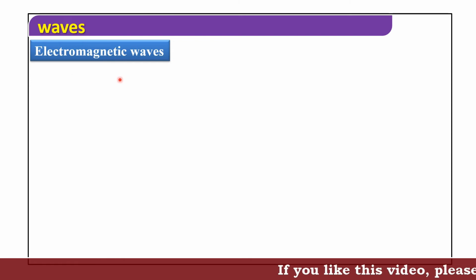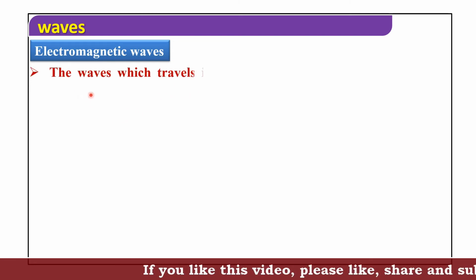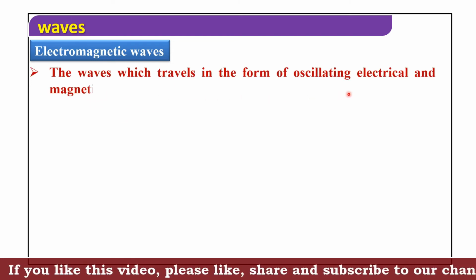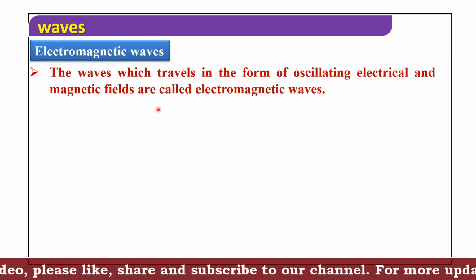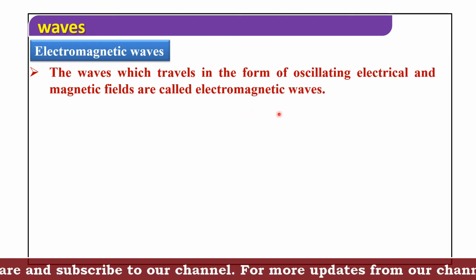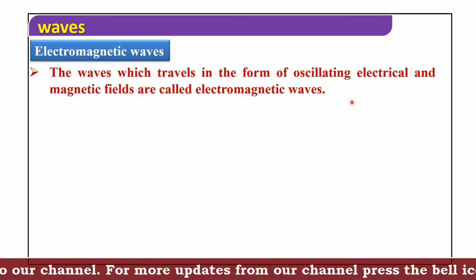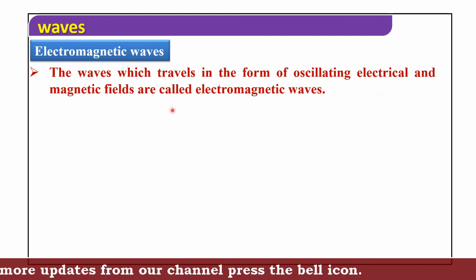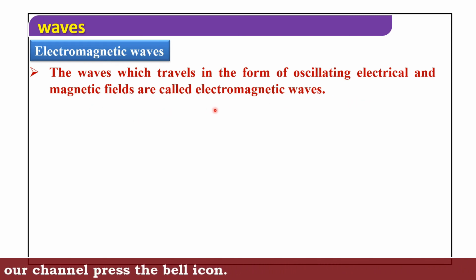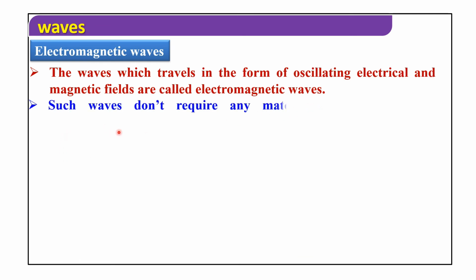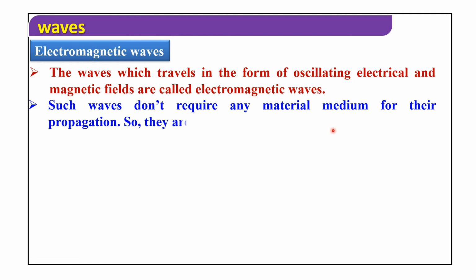Now, electromagnetic waves. The waves which travel in the form of oscillating electrical and magnetic fields are called electromagnetic waves. Such waves don't require any material medium for their propagation, so they are also known as non-mechanical waves.